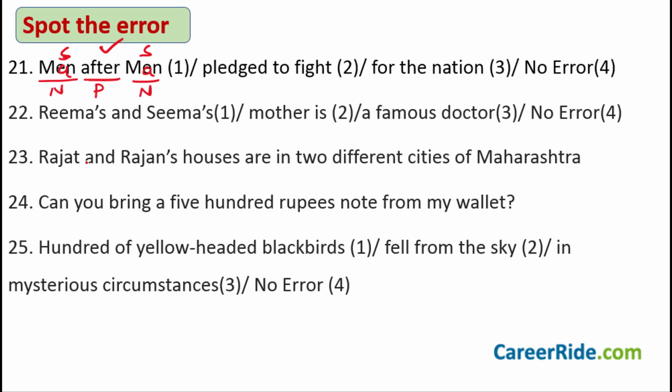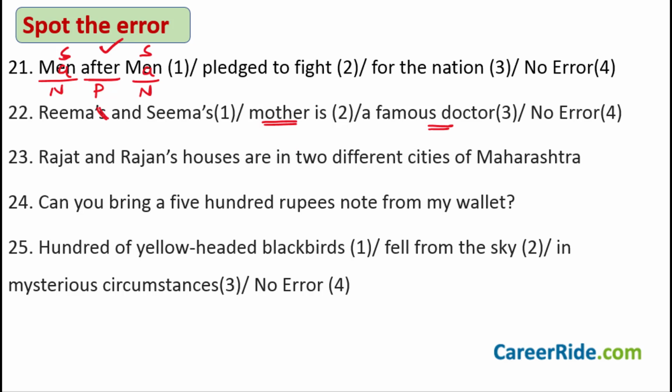Okay. So Rima's and Seema's mother. We are talking about a single same lady here. We are talking about the same lady here who is a mother also and who is a famous doctor also, and she is Rima and Seema's mother. So the apostrophe in this case, when we are referring to the same person, one single person, should be just with the second noun, Rima and Seema's mother. Okay, we are not talking about two different ladies. We are talking about the same lady. So Rima and Seema's mother.